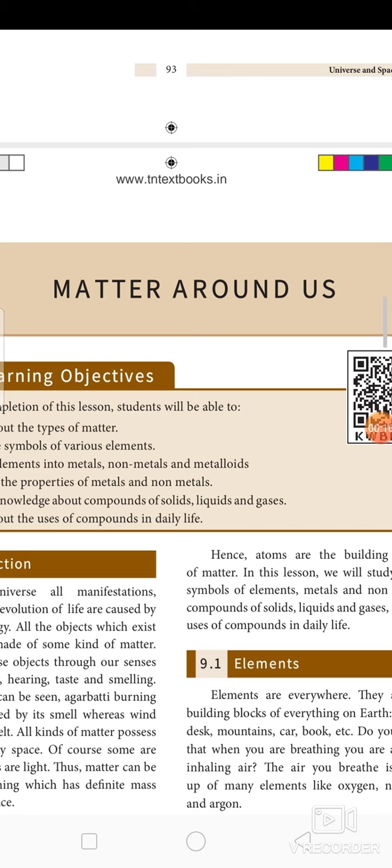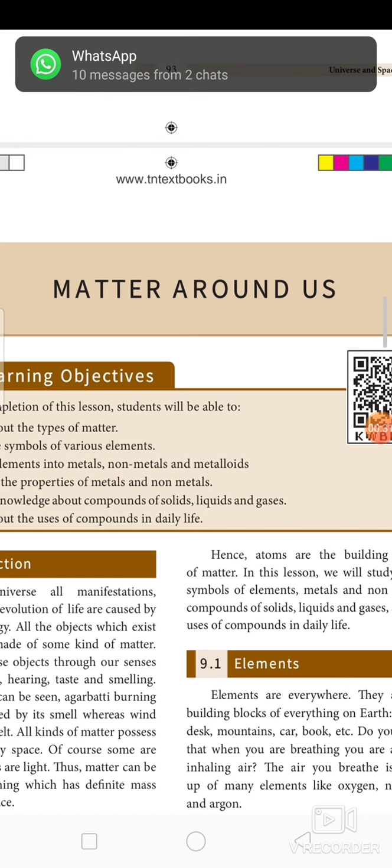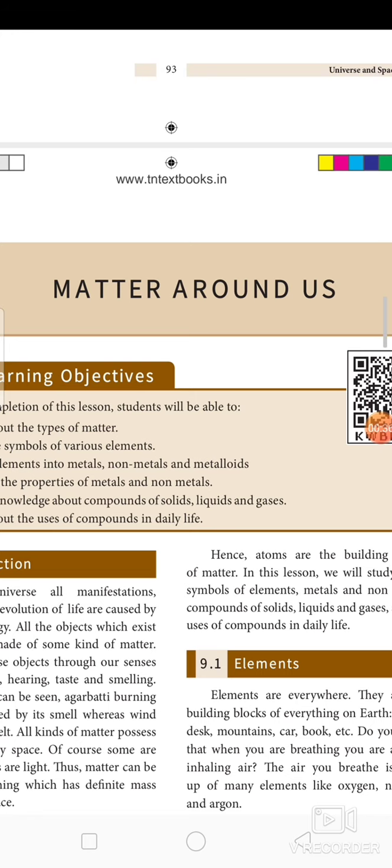Amen. Dear children, you are going to see the first lesson, chemistry, in 8th standard. The name of the lesson is Matter Around Us. By learning this lesson, you come to know about the types of matter and the symbols of various elements, and you can easily classify these elements into metals, non-metals and metalloids. And also you will be able to compare the properties of metals and non-metals and their uses.